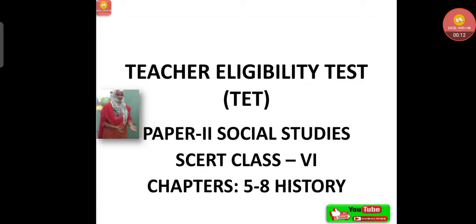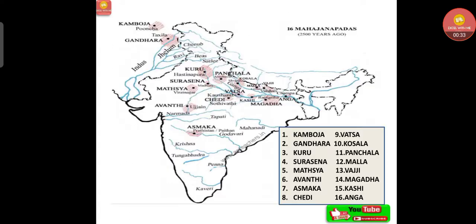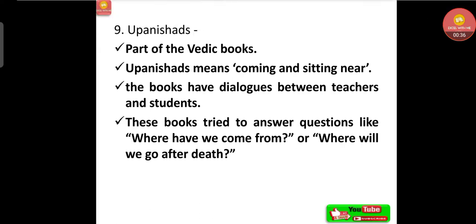Let's start today's class, that is Teacher Eligibility Test, Paper 2, Social Studies, Class 6, Chapters 5th, 6th, 7th, 8th. We have already discussed about 5th, 6th and 7th in the previous classes. Today we are going to start with the last chapter of the history, that is 8th chapter.